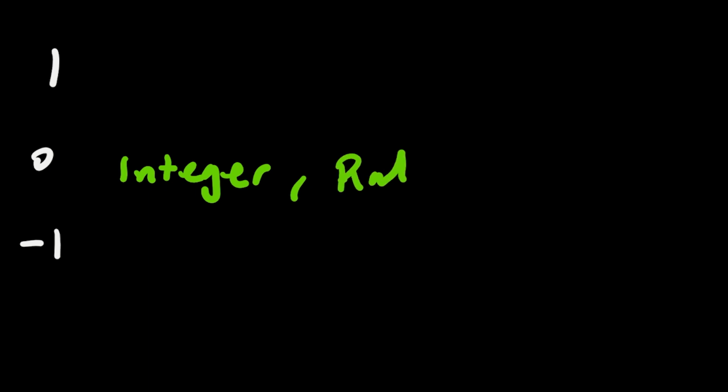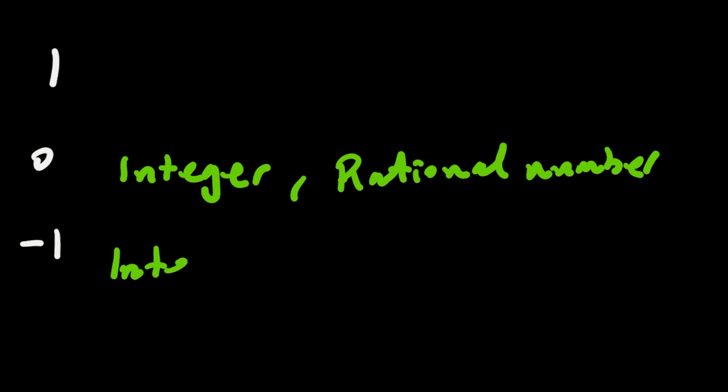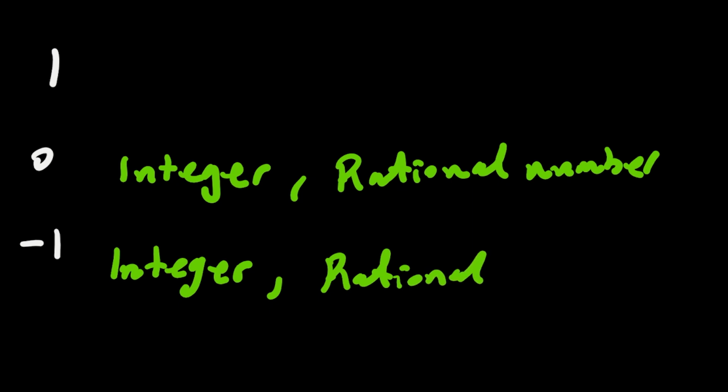Here we have 0. 0 is an integer and a rational number. Minus 1 is the same, it's an integer and a rational number.